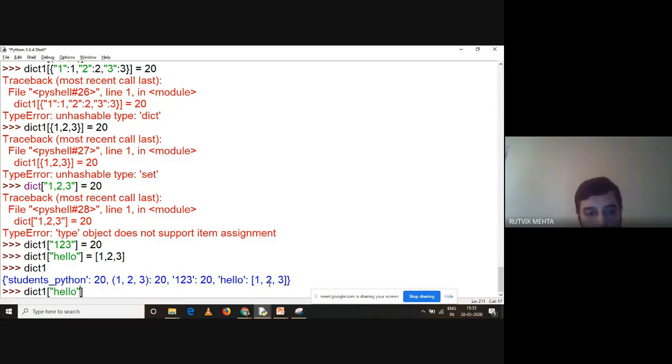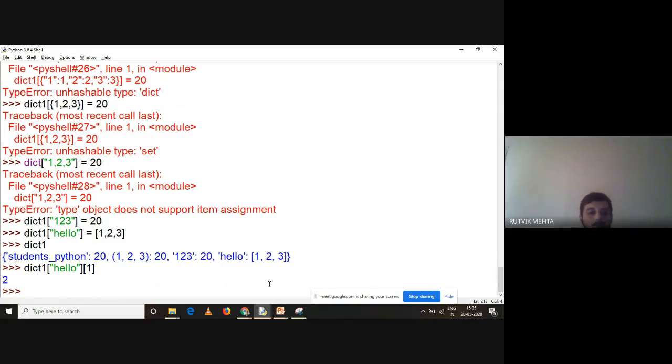Understand this. Now I want to fetch 2, say for example, so the index will be 1, right? It is giving me 2. This is how you can work. So this is unordered and ordered collection together. But you have to remember this one thing, that when you work with a dictionary, a mutable data type cannot be a key. Okay, hope it is clear to you.